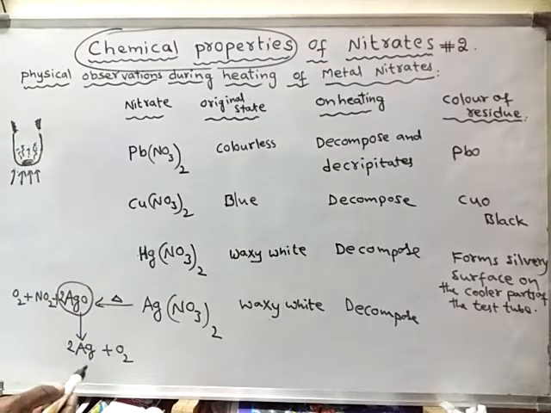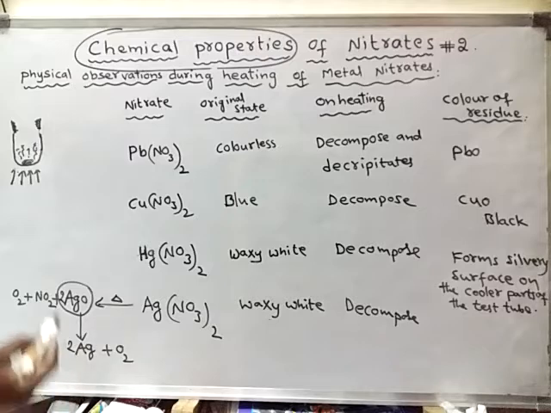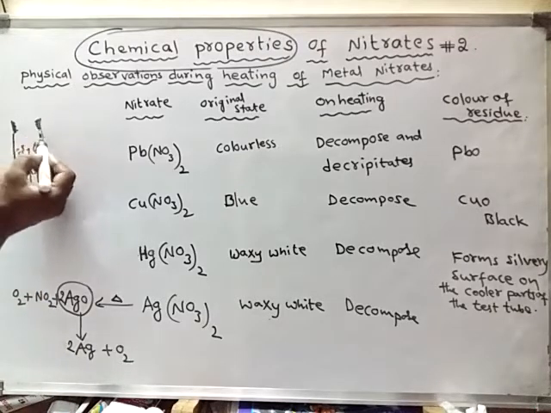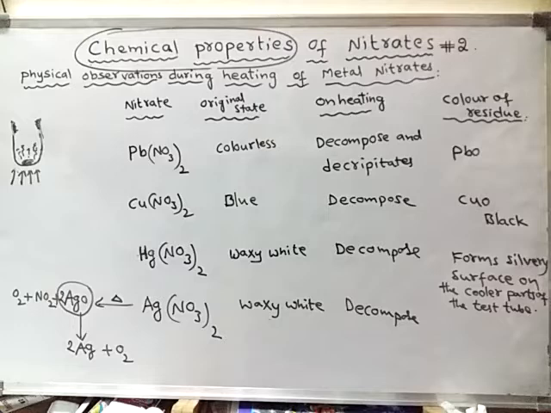Some of the silver metal which is formed will vaporize, and finally it will stick to the cooler parts of the test tube, and it forms a silvery gray colored coating on the inner walls of the test tube.